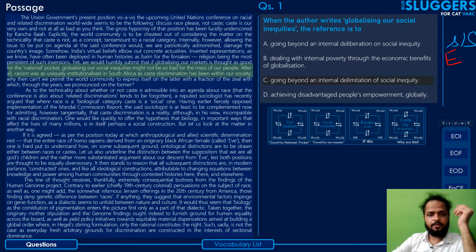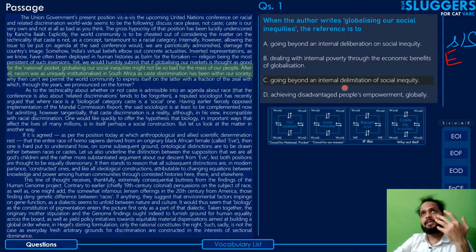Coming to option C, going beyond an internal delimitation of social inequity. Now, delimitation is when you try to limit something, that's delimitation. If you may have not been very careful, you might have been stuck between option A and C, because if you don't observe what exactly option C means to say here, you'd find them to be almost the same, but they are not, because option C says going beyond internal delimitation of social inequity, not the deliberation or discussion of social inequity.